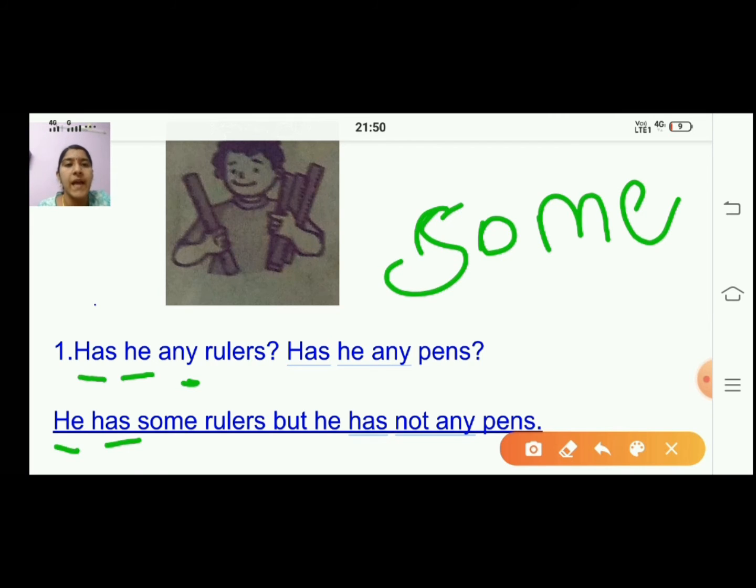So he has, because he is having 4 rulers, we are saying some rulers. So he has some rulers, but he has not, because he is not having a pen, right? So not any pens from the question.